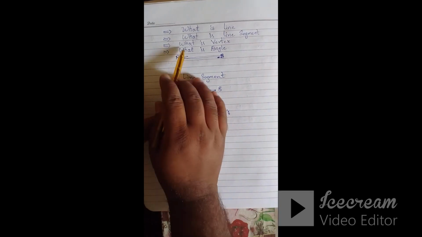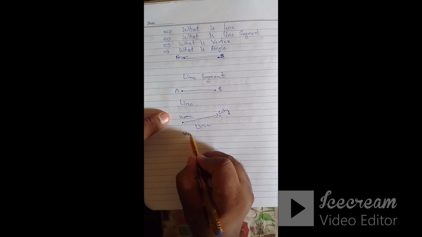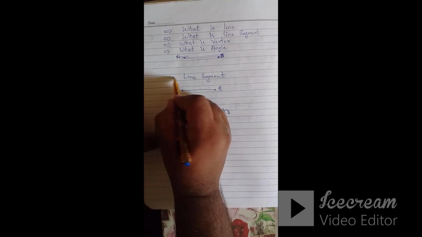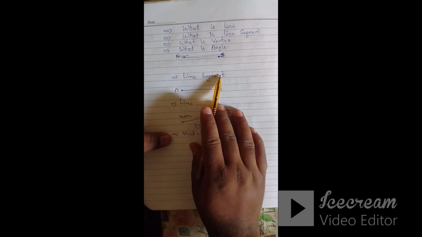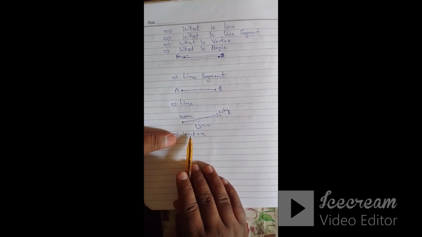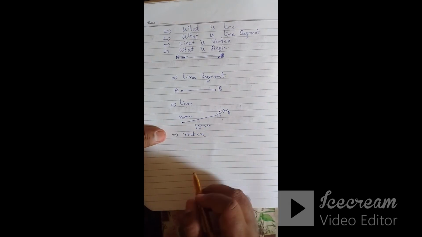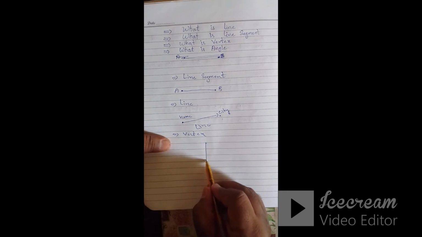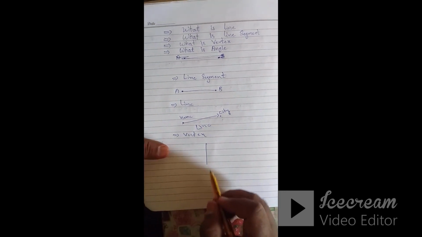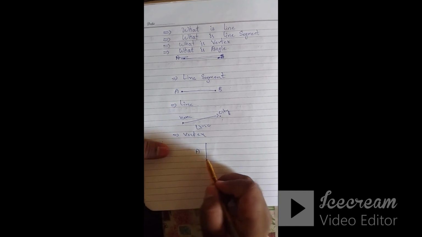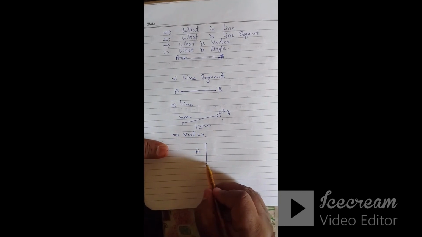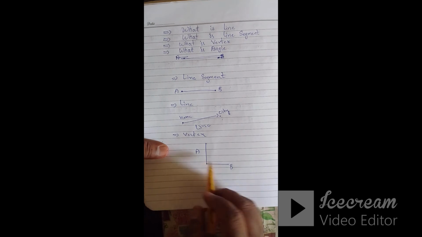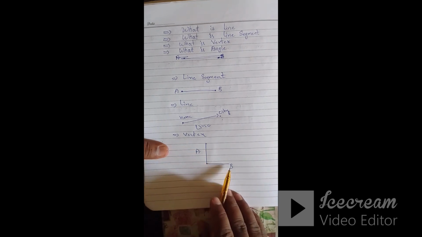So now come to what is a vertex. So friends, this is a line, this is a line segment. We have learned line segment, line, and now we're going to learn what is a vertex. So friends, vertex, suppose two lines. Suppose this is called line A, and we have a second line, line B.